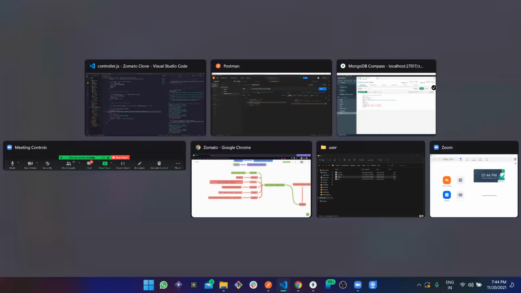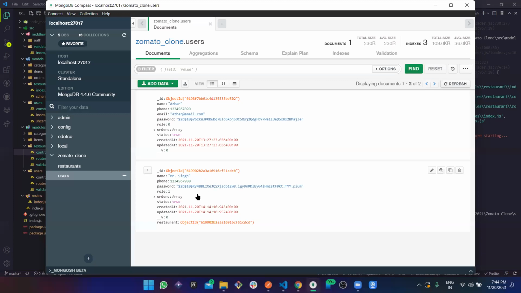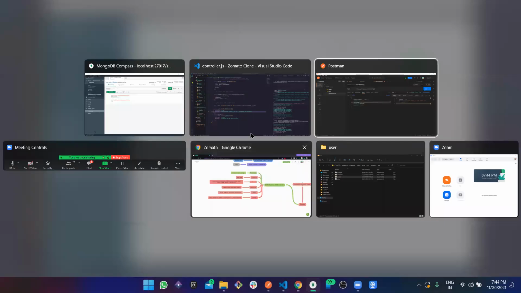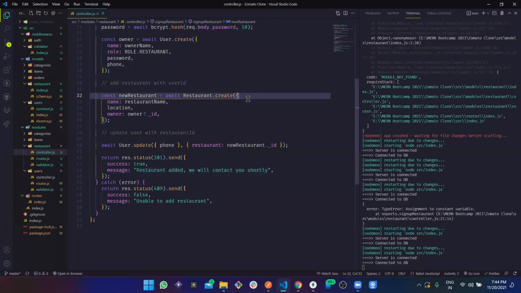Perfect. Now let's go to the data. Okay, so now the phone is there, password is there. Now see, the role is one because it is restaurant and so on. Now the restaurant ID is also there for this particular user as we updated later on, right? Now this user has suppose CBCB, and now let's go to the restaurant and the owner has CBCB. Okay, now the user ID is also successfully connected and everything looks great. Perfect. So till now we are successfully adding the restaurant and also the owner with the particular admin.